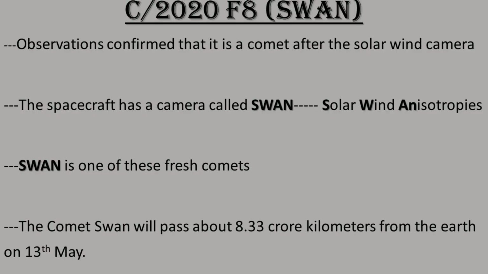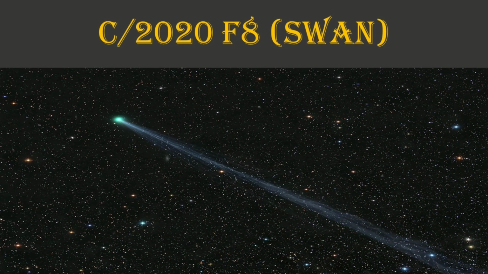Now let's talk about the recent comet, that is SWAN. The spacecraft has a camera called SWAN, for Solar Wind Anisotropies, which is sensitive to ultraviolet light and is used to look for hydrogen gas in the solar neighborhood. According to Mr. Mattiazzo, SWAN is great at detecting comets as they shine brightly in ultraviolet radiation due to the sublimation of water ice when near the sun. Now in this image you can clearly see how SWAN is visible in the sky.